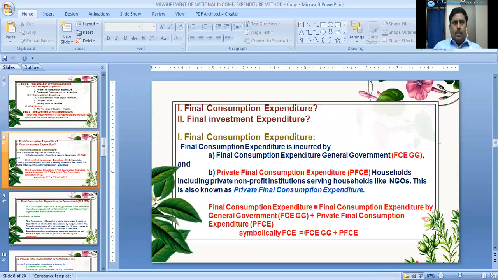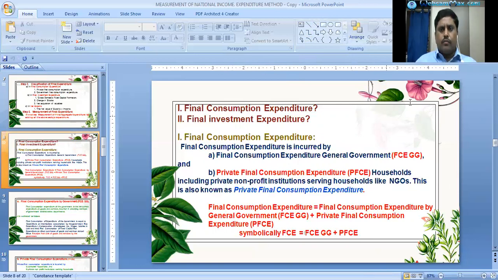Let us now see in detail what final consumption expenditure and final investment expenditure are. Final consumption expenditure is incurred by two parties.